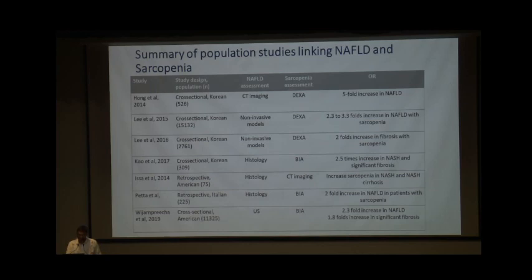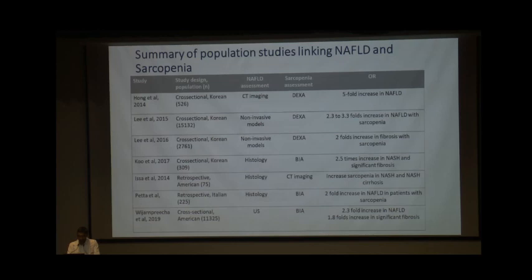Much of the evidence from population studies comes from the Eastern countries. Like the Korean study, which is cross-sectional, NAFLD was assessed based on CT imaging and sarcopenia by DEXA. It says that there is a 5-fold increase of NAFLD in these patients. Another cross-sectional study said that there is an increased risk of sarcopenia in NAFLD patients by around 3 times. There is also an increase in fibrosis in patients with sarcopenia.